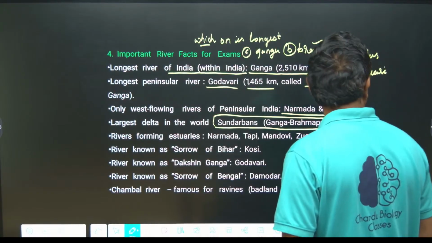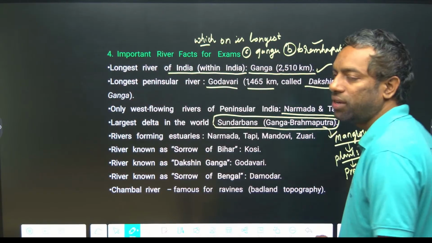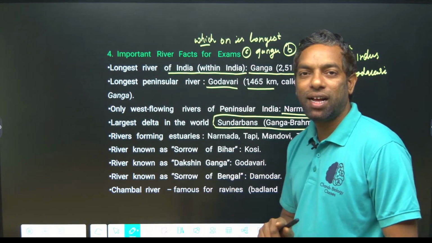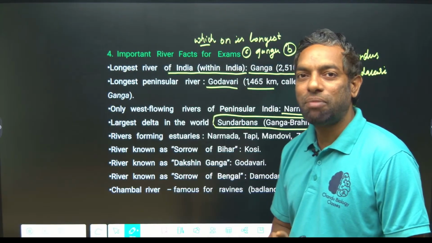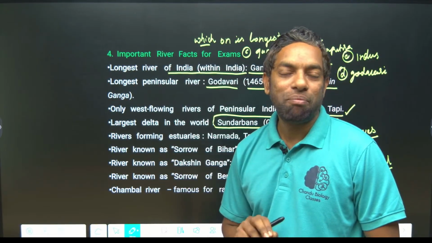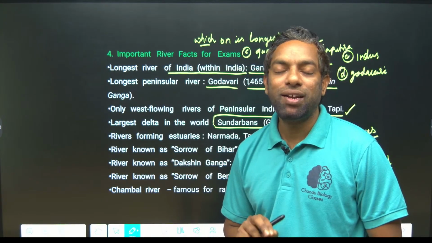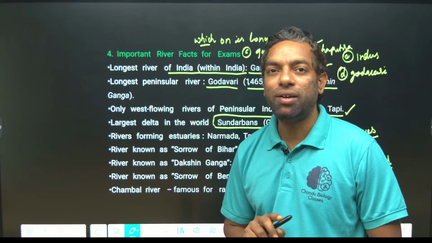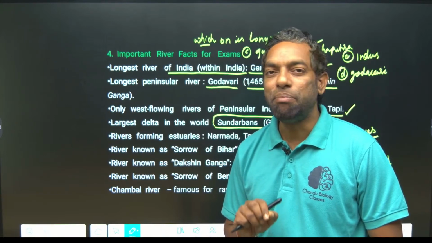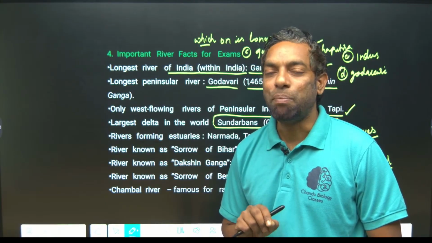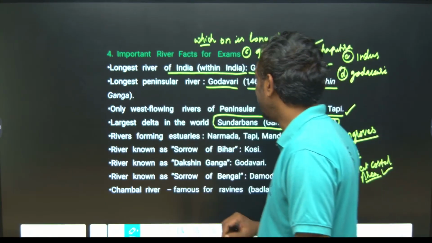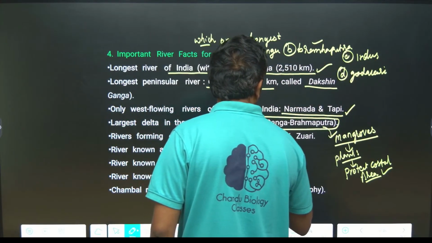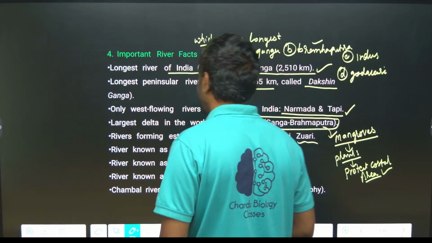This is about the Sundarban delta, which is created by two main rivers, Ganga and Brahmaputra. They meet before the Bay of Bengal, entering from Bangladesh. In Bangladesh, Brahmaputra and Ganga together form what we call the Meghana. Okay. Rivers flowing west are Narmada, Tapi, Mahanadi and Jori.